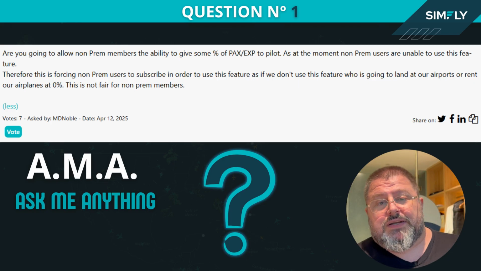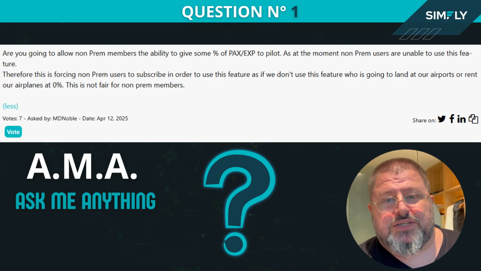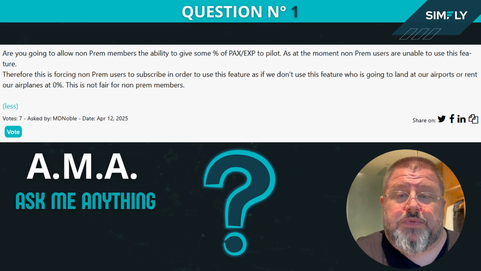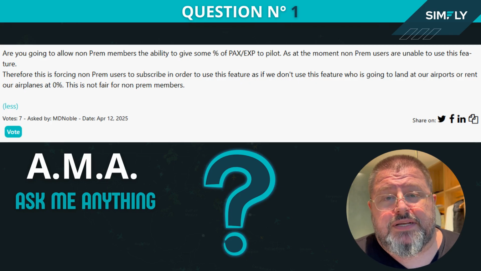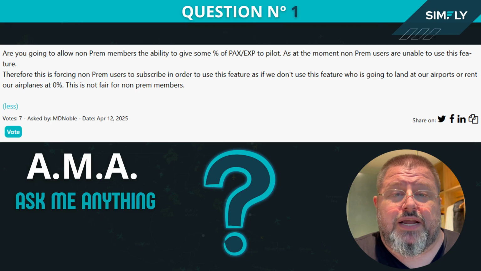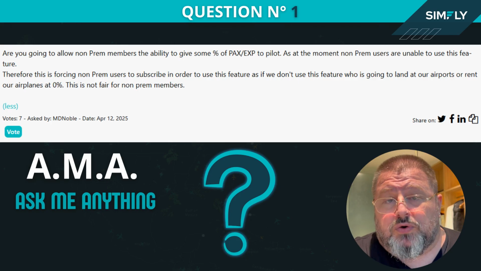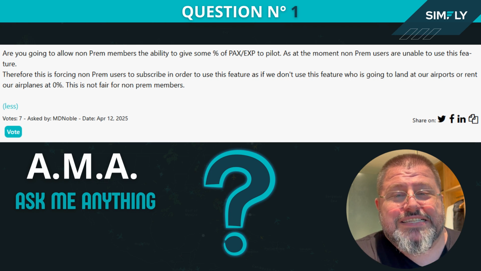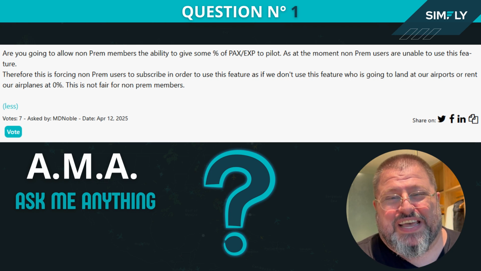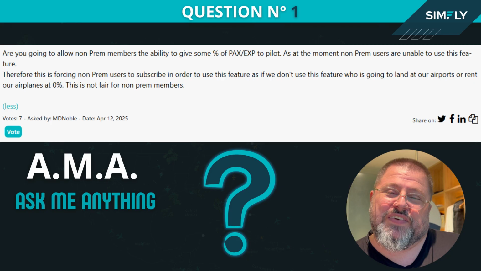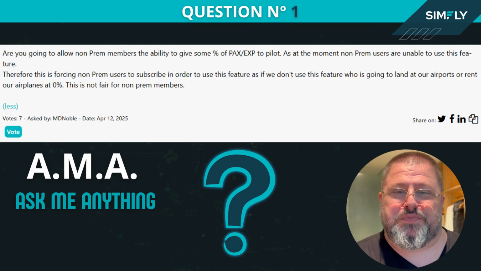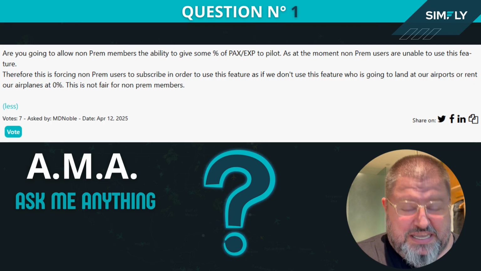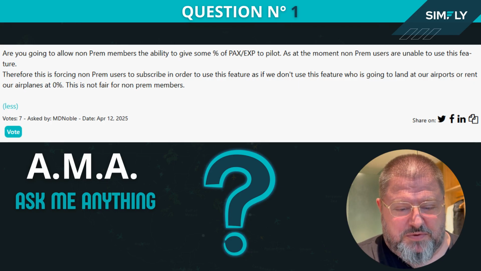So this is the main reason why the sharing was there, not to force people to rent yours because you share more, because people choose the airplane based on where it's located, and choose the airport based on where they want to go, not so much how many packs they make. At the end of the day, simmers like to fly, okay? SimFly is something additional to the experience of flying the airplane, okay? I hope this answers your question, MD Noble.